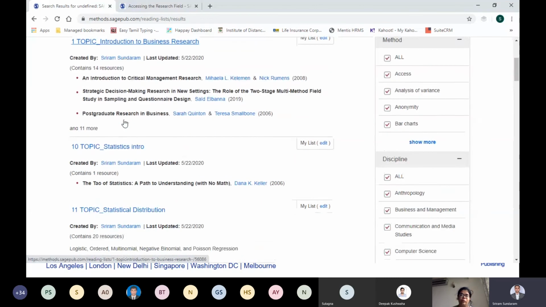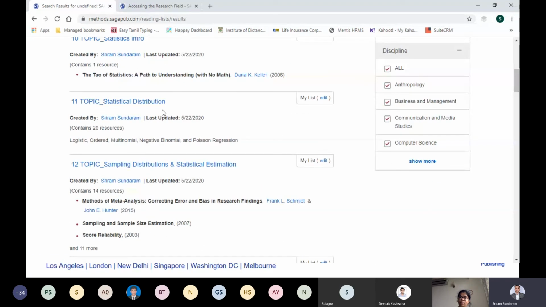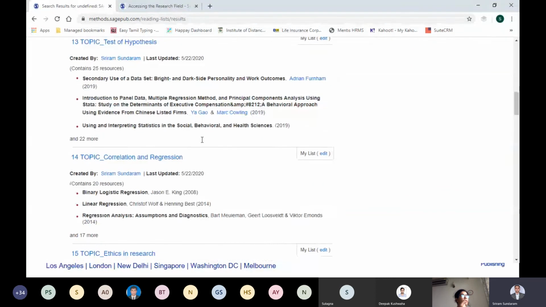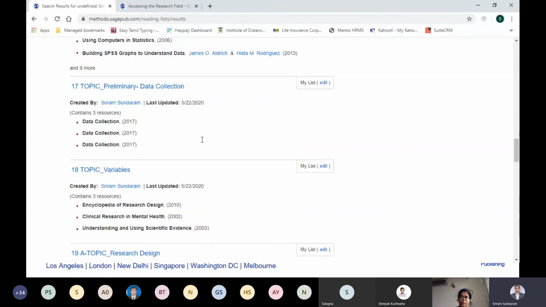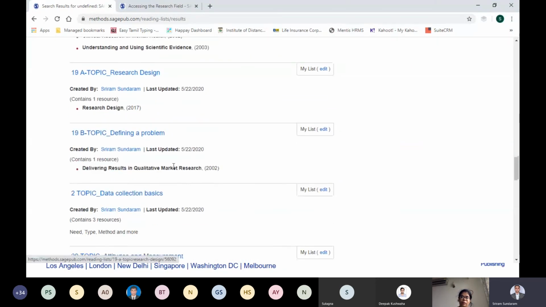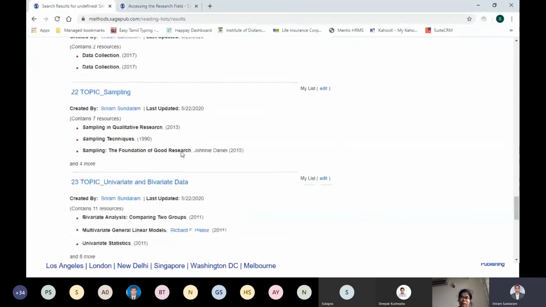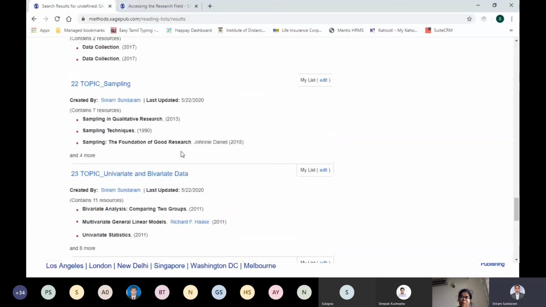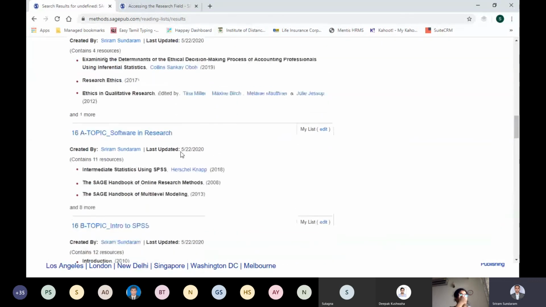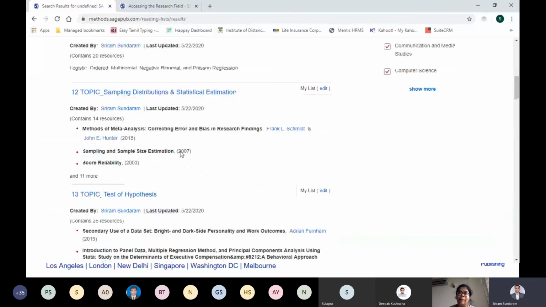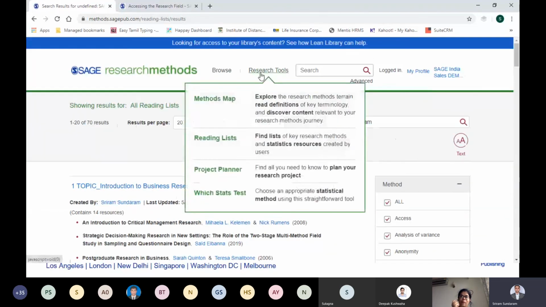Topic 1, Introduction to Business Research, Statistics into Statistical Distribution, Sampling Distribution, Test of Hypothesis, etc. So I made them topic-wise, variables, research design, etc. I made a lot of reading lists, and everything is public, so people can actually see it. And if you want to add to my list, here instead of my list, it will say add to my list.